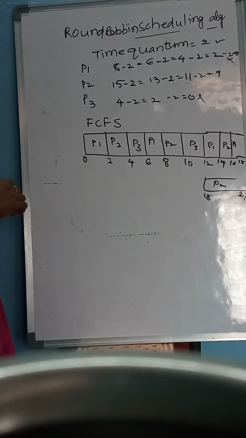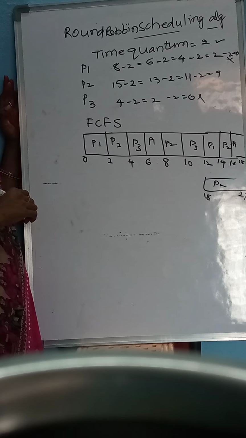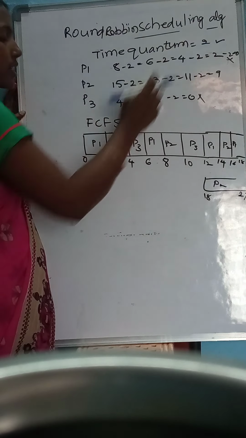So this is the round robin scheduling algorithm. If the time quantum is very small, each and every process may execute a different number of times. So this is the natural procedure for the round robin scheduling algorithm.